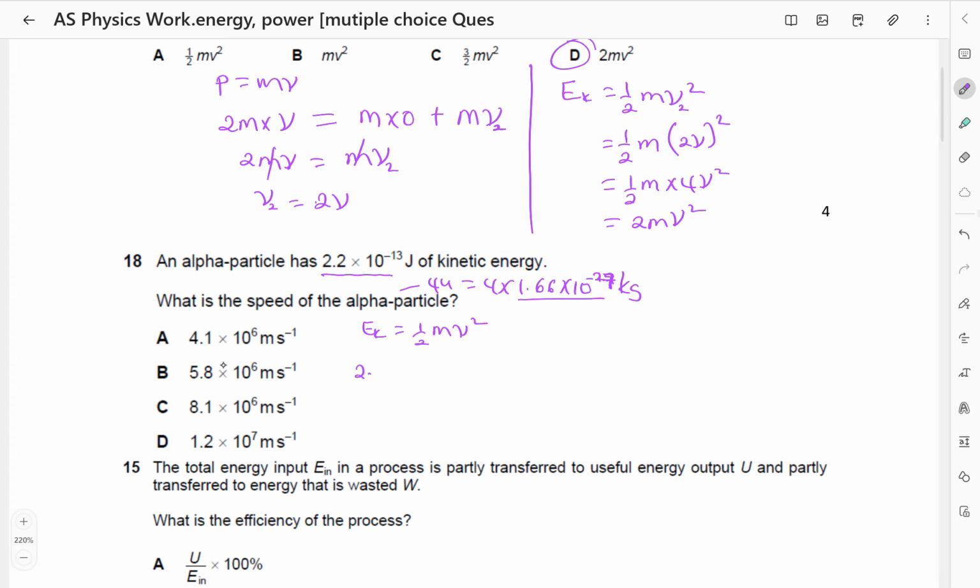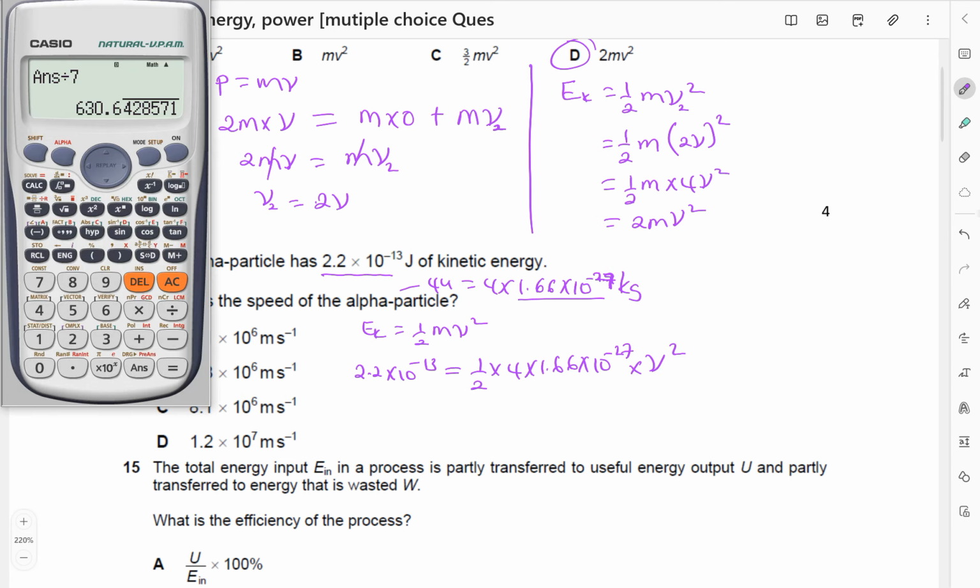So we shall say that 2.2 times 10 power negative 13 is equal to a half times the mass, which is 4 times 1.66 times 10 power negative 27, that is in kilograms, then times v squared. So I'll just check with my calculator: 2 times 2.2 exponent negative 13 divided by 4 times 1.66 exponent negative 27.